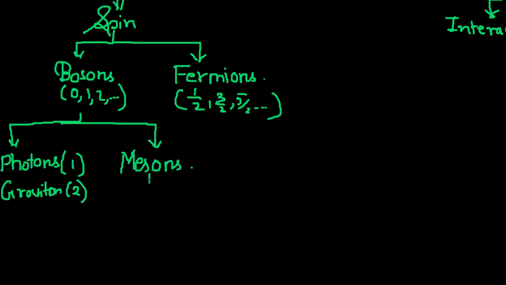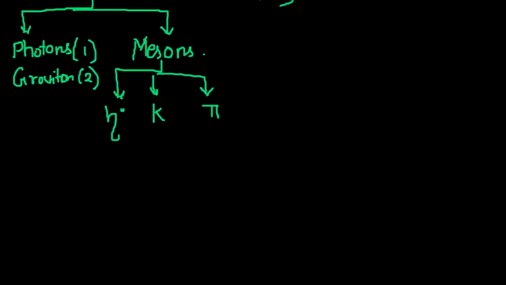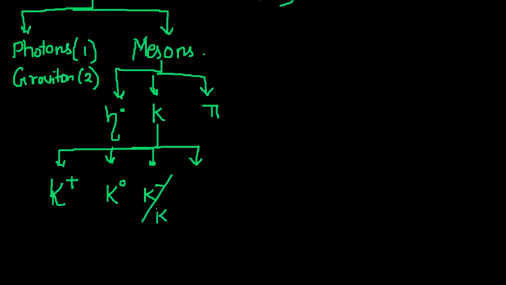Mesons are bosons, and these mesons again have three categories. One is eta meson, then you have K meson, then you have pi meson. K mesons are again of four types. One is K plus, second is K minus, K naught, and then K bar naught.